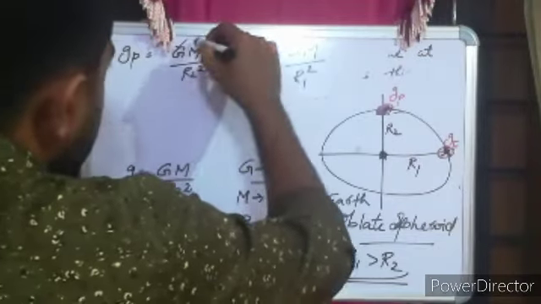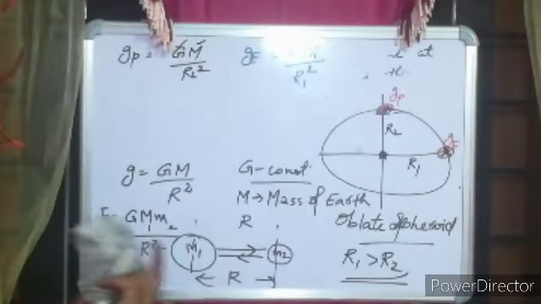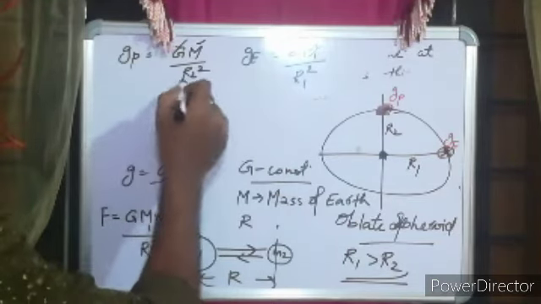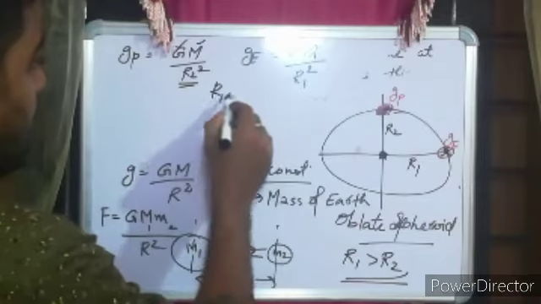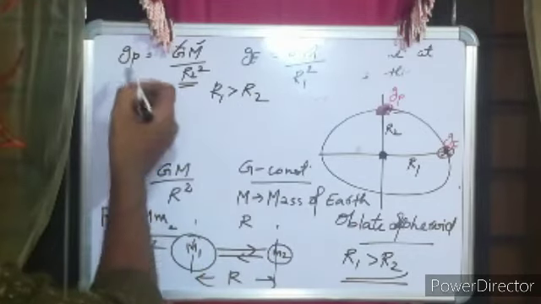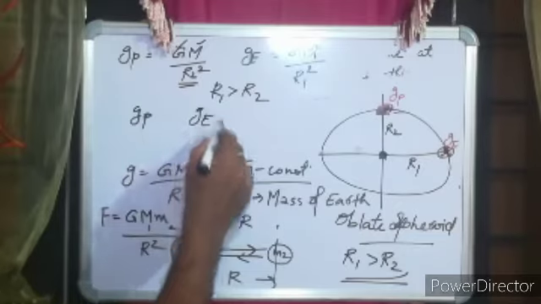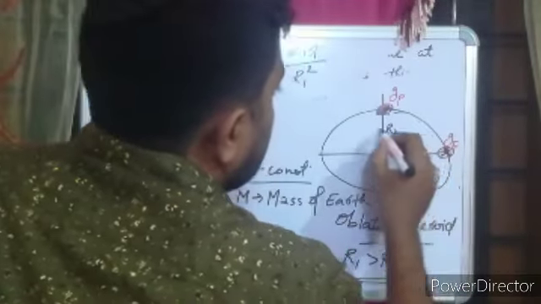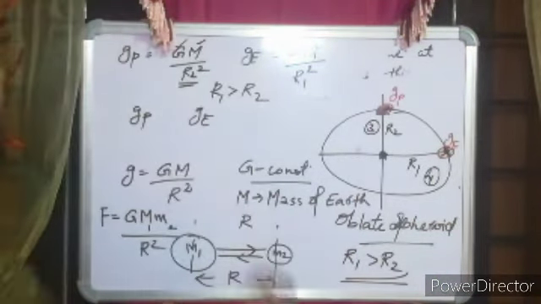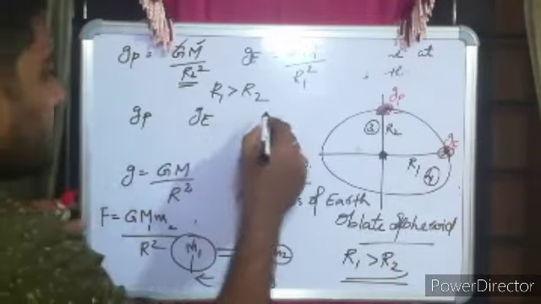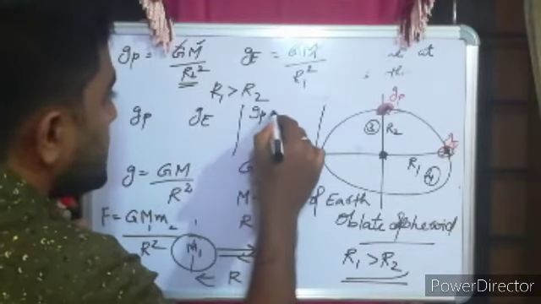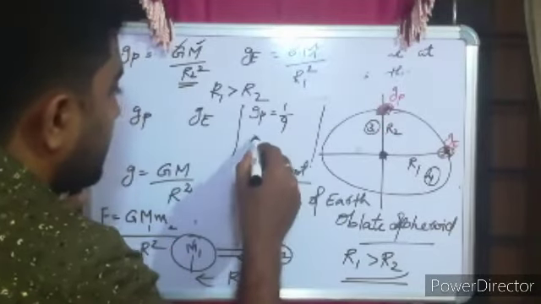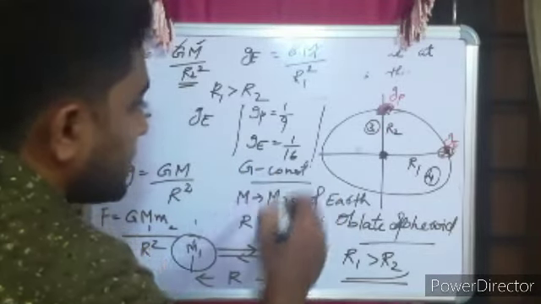Now if you look at this, G is a constant, and M, the mass of the earth, is not going to change, it is also a constant. So r1 is greater than r2. What will happen to your gp and ge relation? If I take r1 as 4, let's say, and r2 as 3, with G and M constant, I will get gp proportional to 1 divided by r2 square, 1 divided by 9, and ge as 1 divided by 16.